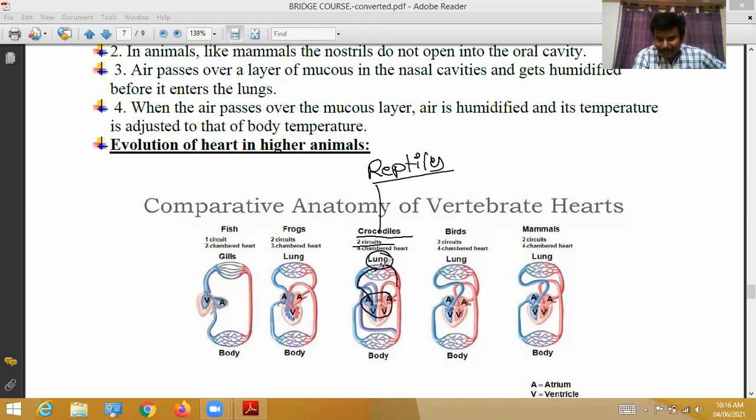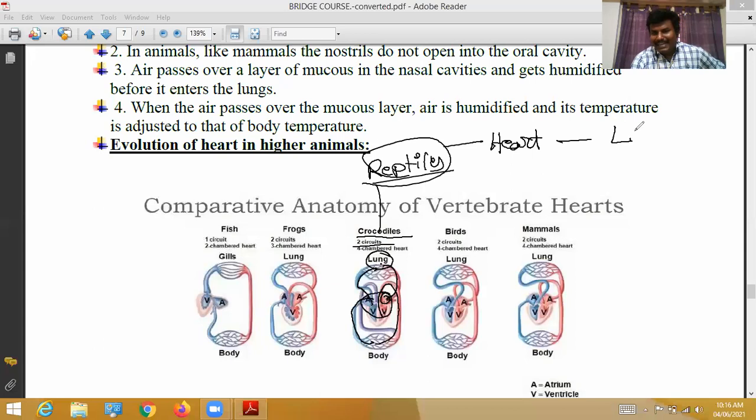Thereafter from the lungs the blood comes to the auricles, then to the ventricle. From the ventricle the blood goes to various body parts, and from the body parts it again comes to the auricles.